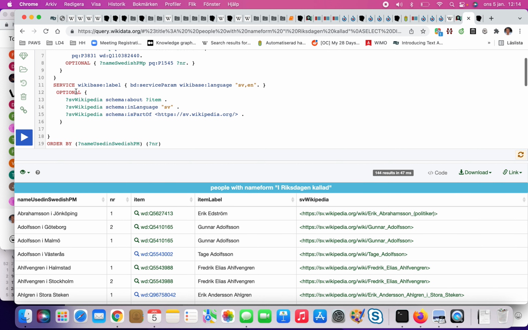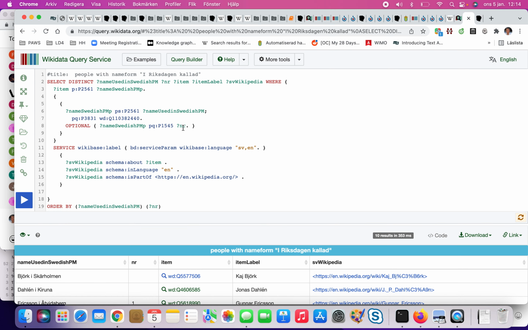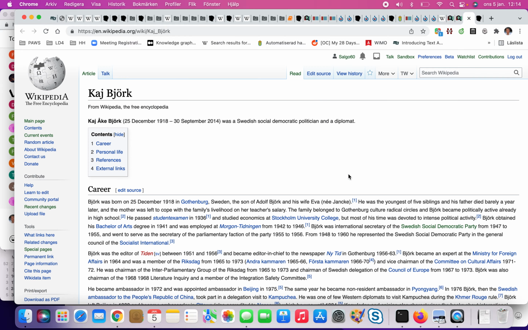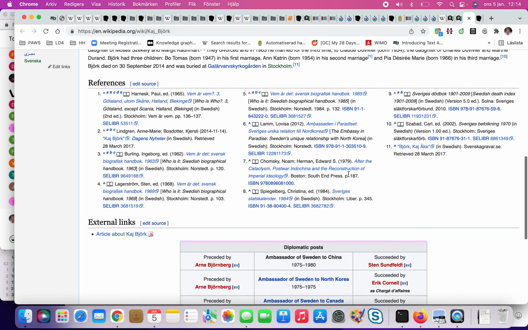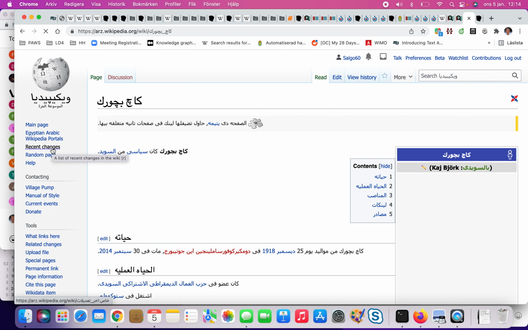Then we also see optional means if there is a Swedish article in Wikipedia for this person, we will get it up here. If I change it to English, we will get English. If I take away the optional, we will just get where we have English articles. So then we have Kai Björk, and this is the English article of this person, who is also available in Swedish and in whatever it is.